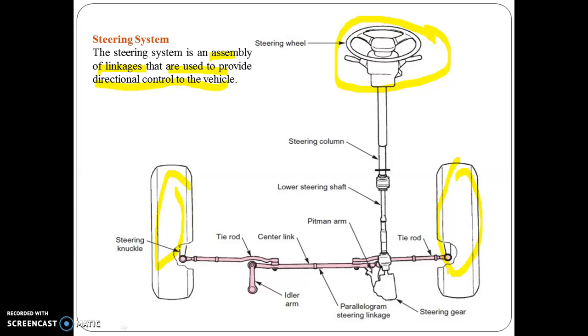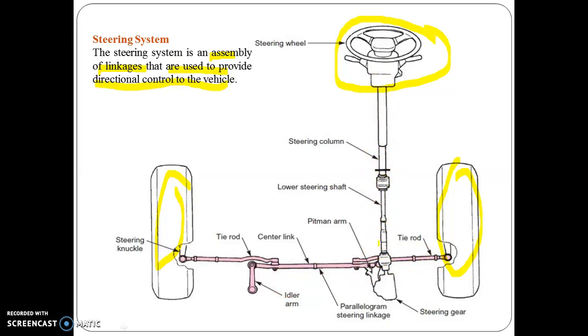Essentially, the steering system enables the driver to guide the automobile along the road and turn right or left as desired.